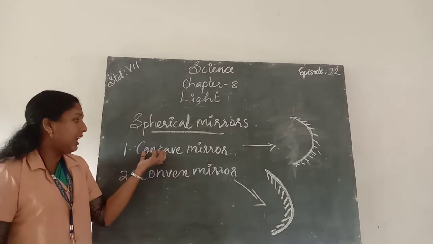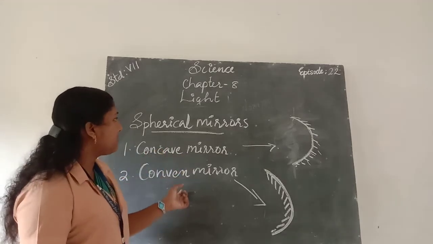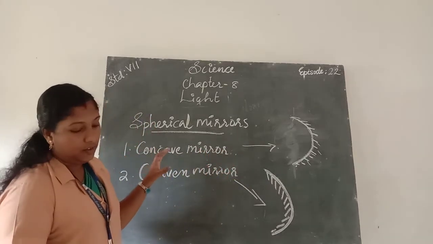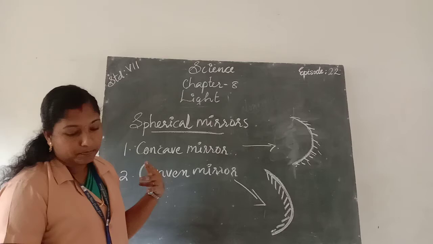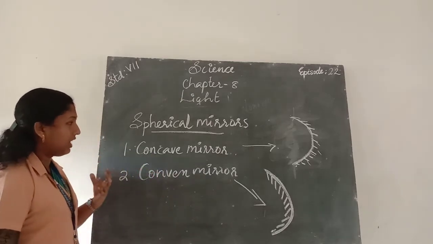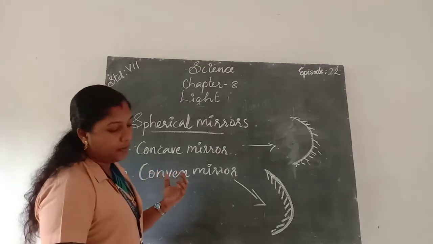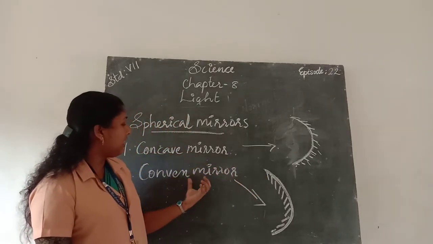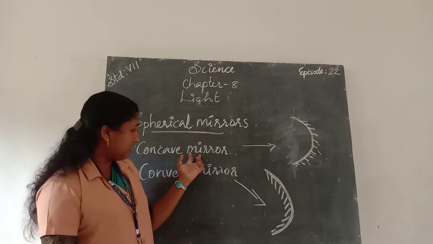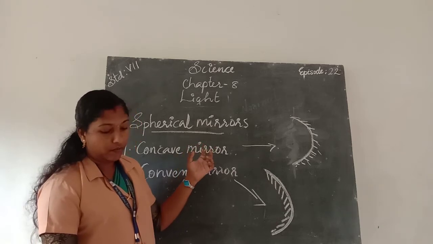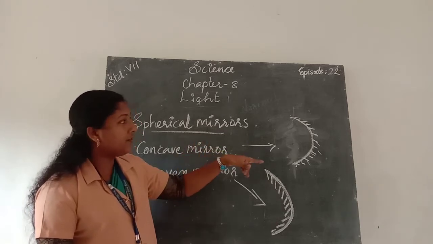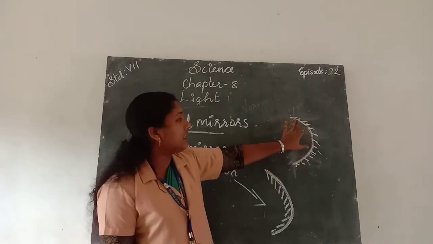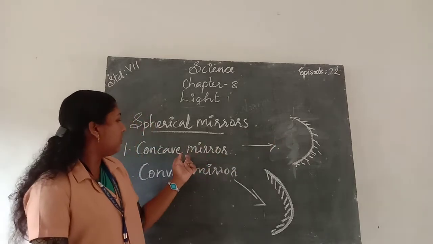So once again about the concave mirror and convex mirror. A spherical mirror is a mirror which has the shape of a piece cut out of a spherical surface. There are two types of mirrors, concave mirror and convex mirror. If the outer surface is painted, and the inner surface of the curve is the reflecting surface, it is called a concave mirror.